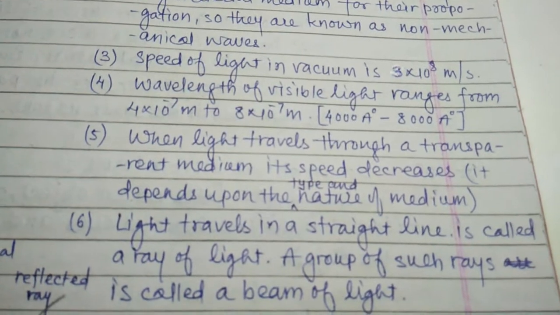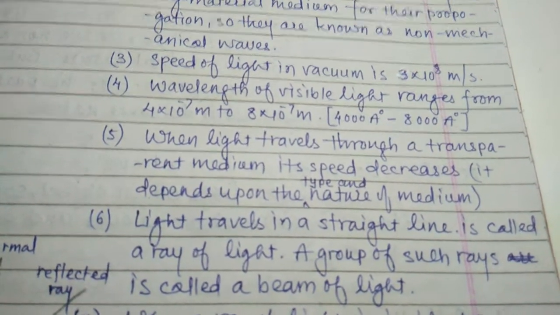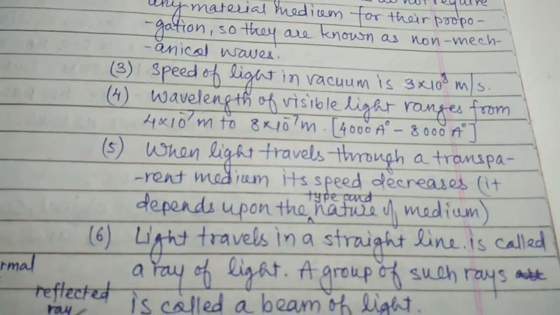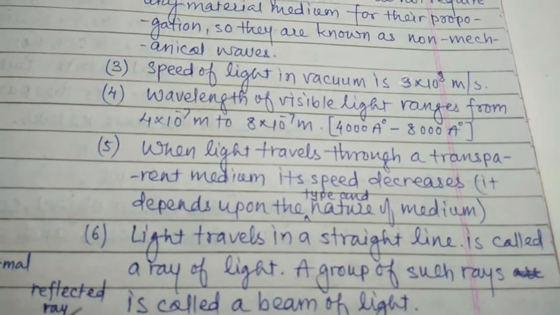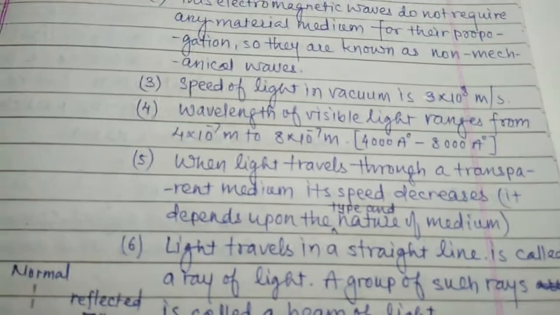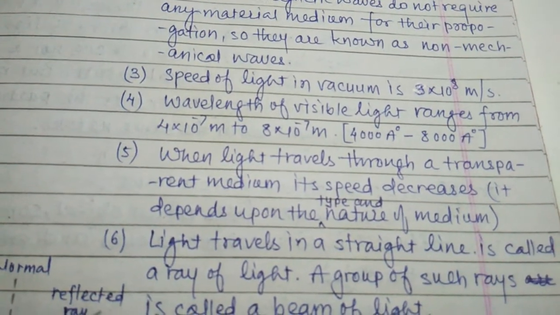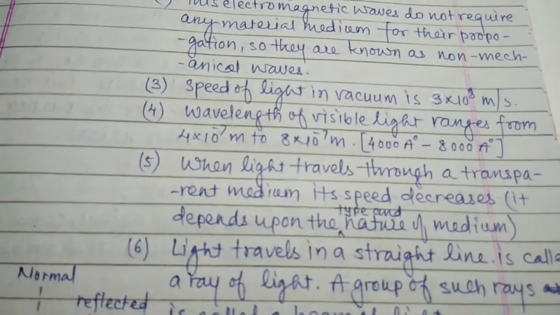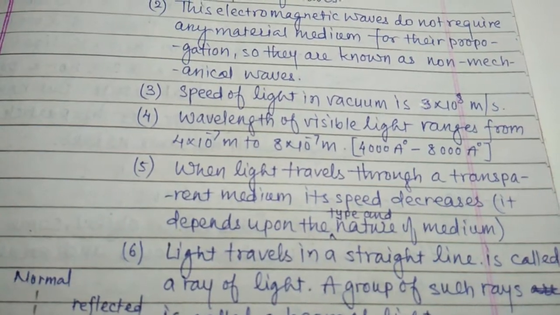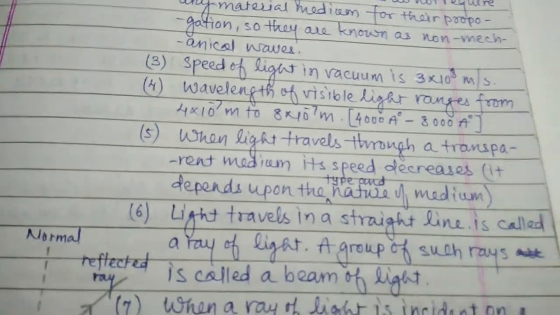When light travels through a transparent medium, its speed decreases. This speed is dependent upon the type and nature of the medium. When light travels in a thick medium, its speed is a little bit low, but when it passes through a thin medium, its velocity is a little bit high.